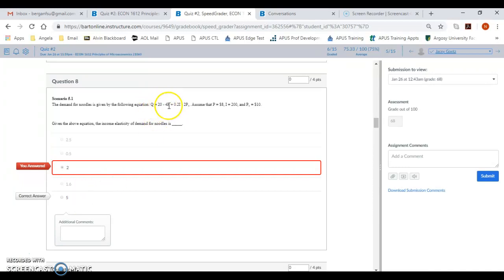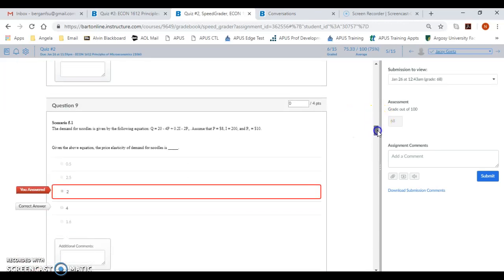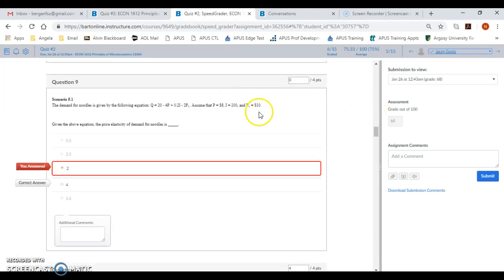So 20 minus 40 times 10, so it's 20 minus 40 plus 0.2 times 200 minus 16. And then you add and subtract all that up, it should get 5. So insert the numbers in here and make sure that the positives and negatives follow. Same thing with this question. You're just inputting information right in here for that.